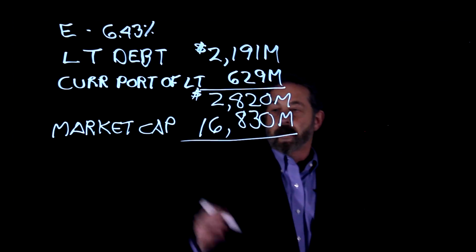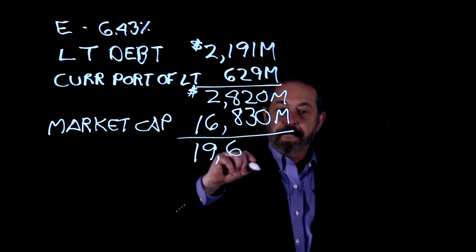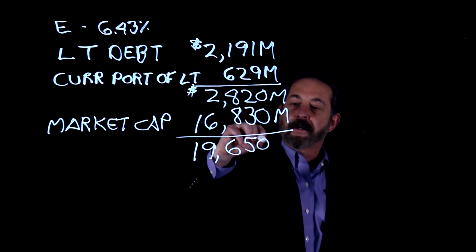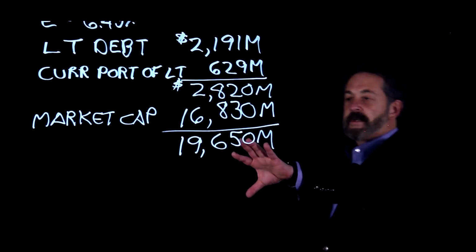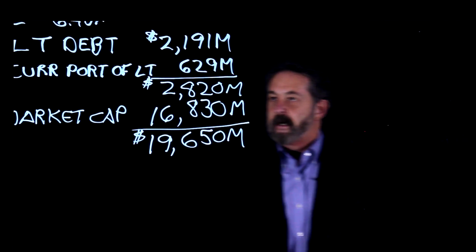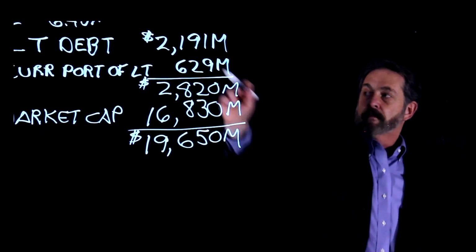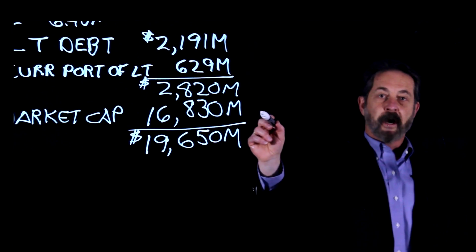The total, therefore, boy, I hope I can do this, $19,650,000,000. This is the company's total capitalization. Let's put a $ sign there. Once again, the total debt from the balance sheet, two parts of it, and this is the market cap.